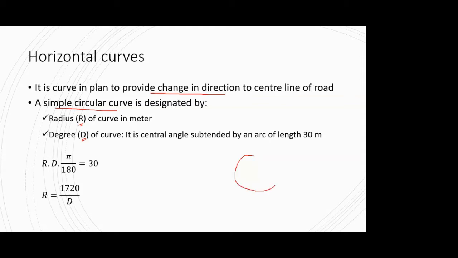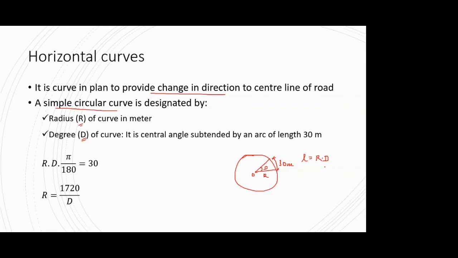So we all know that if you have a circle, and suppose this is some length of the arc that I am considering here. So let's say this is the 30-meter arc, and this is the center, and this is the radius r. The basic formula that you have studied in mathematics, the length of the curve, is equal to radius into the central angle, if this is the central angle d, in degrees. So this is the formula that we all know.